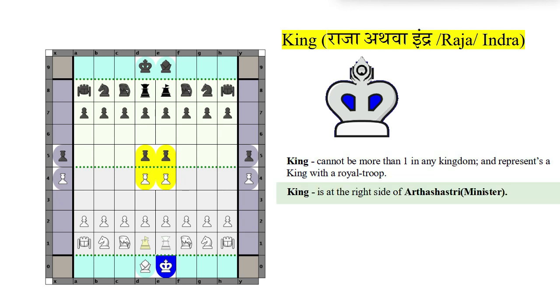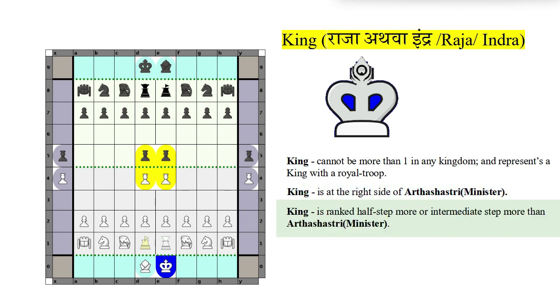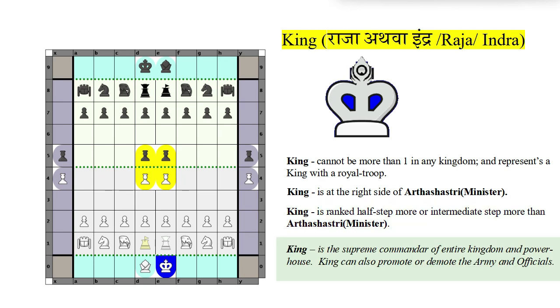King is at the right side of Arthashastri, which we call a minister or mantri. King is ranked half step more, or intermediate step more, than Arthashastri or minister. Remember, king is the supreme commander of the entire kingdom and is a powerhouse as well. King can also promote or demote the army and officials.